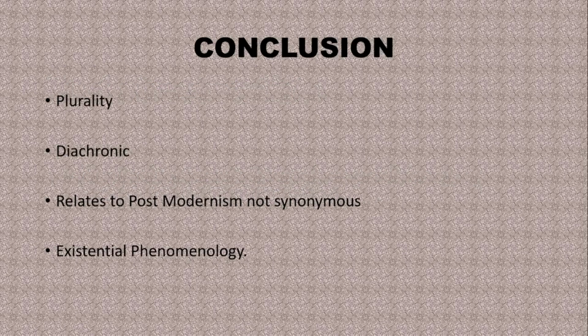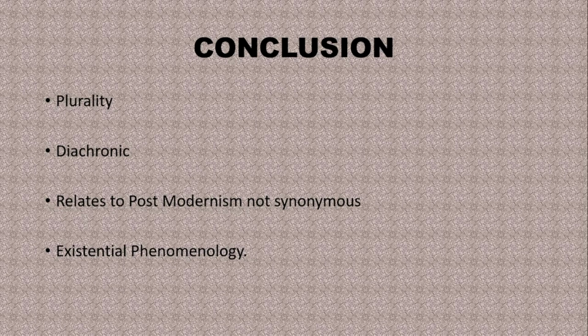So in conclusion, post-structuralism is all about plurality. That means it gives importance to the plural meaning within the text. Okay, only by that deconstruction will happen. Then, it is diachronic in nature. It gives importance to the past and the history of the text, which is completely opposite to structuralism. The next point, it leads to postmodernism, but not synonymous.